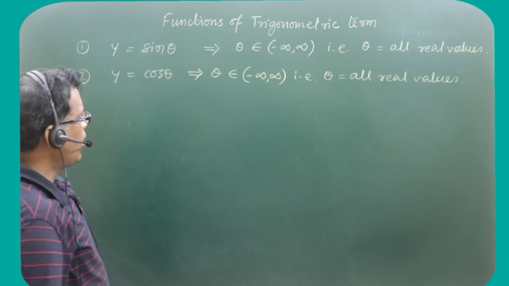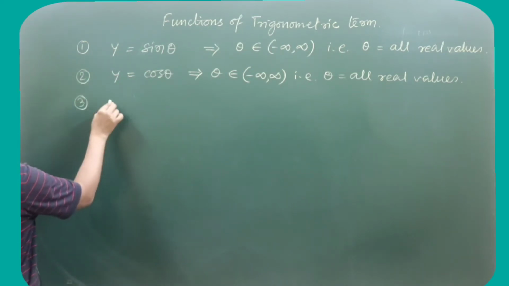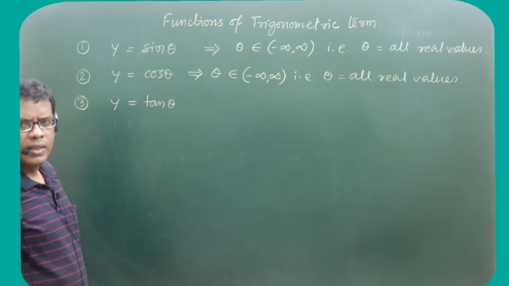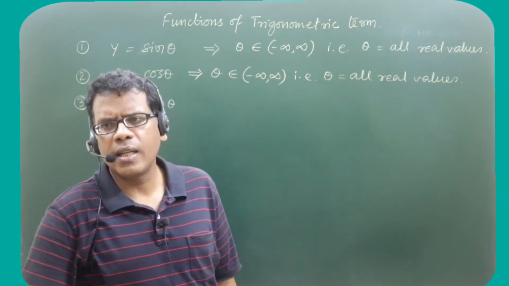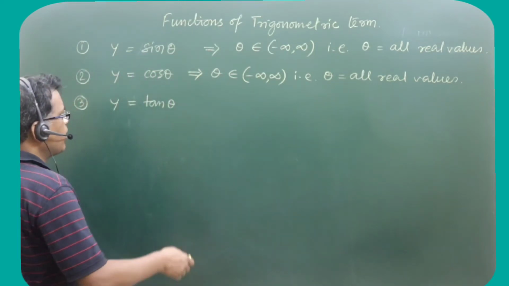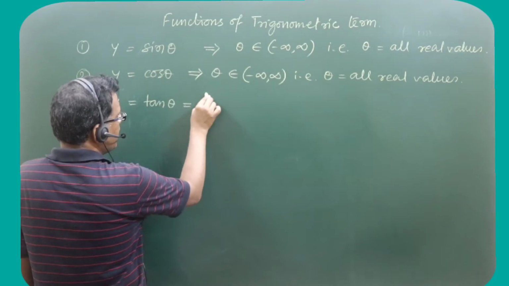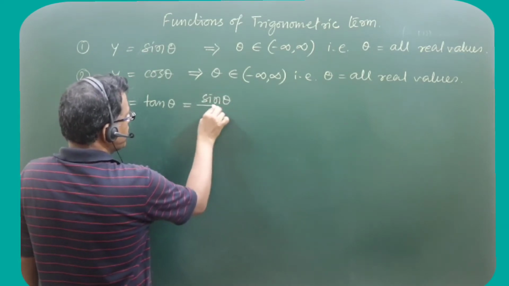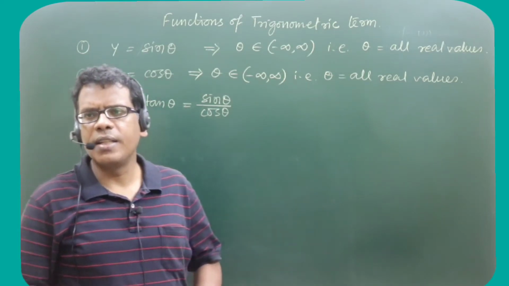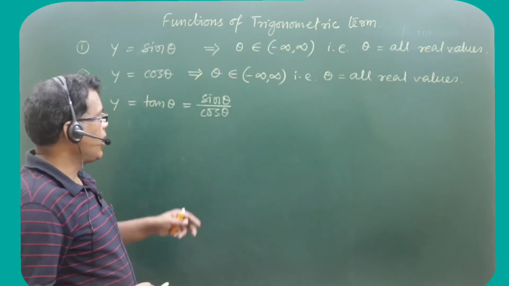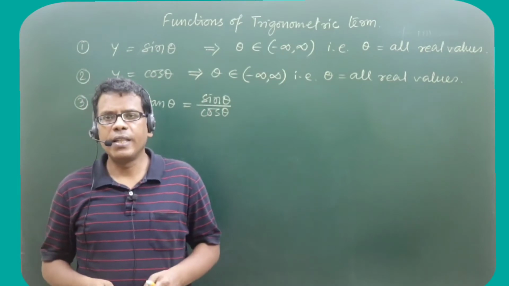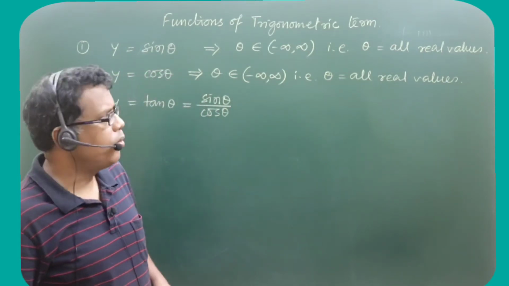Now if we want to talk about tan theta, in this case tan theta cannot be satisfied for all real values. Why? Because we know that mathematically tan theta can be written as sine theta by cos theta, isn't it? So it is now appearing in the form of numerator to denominator.